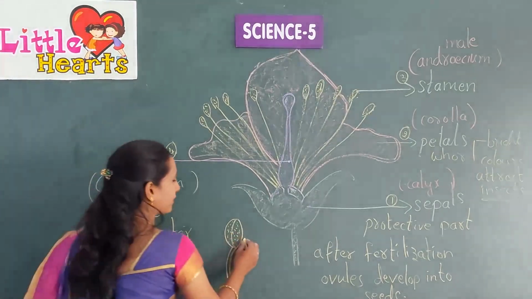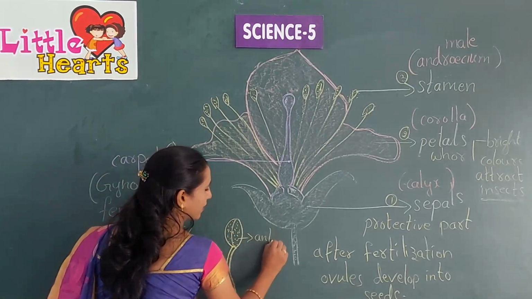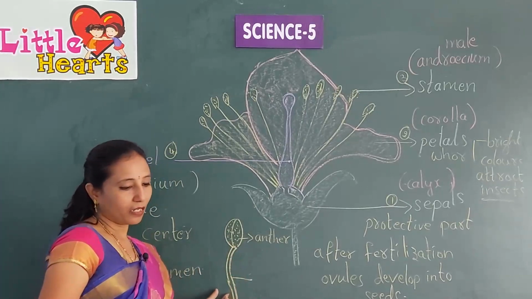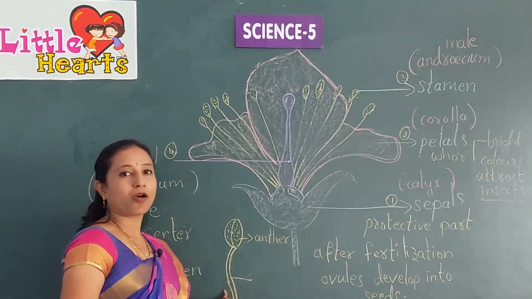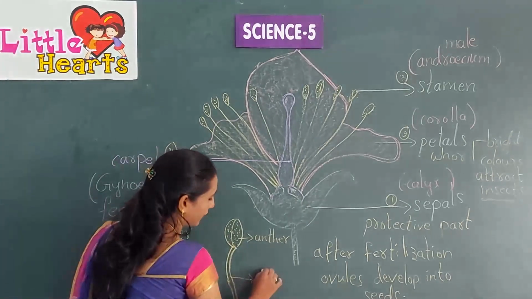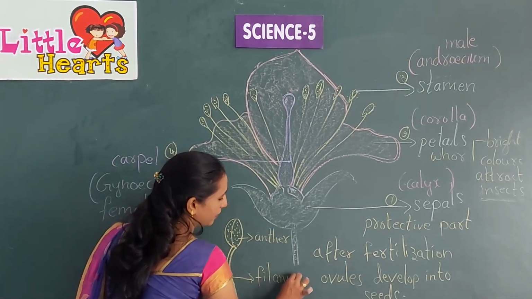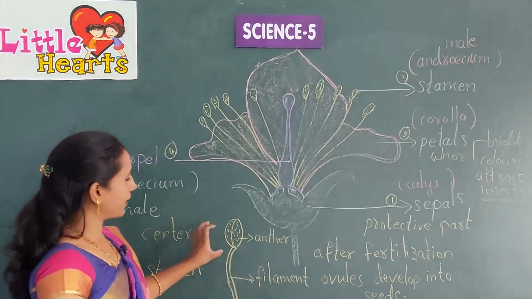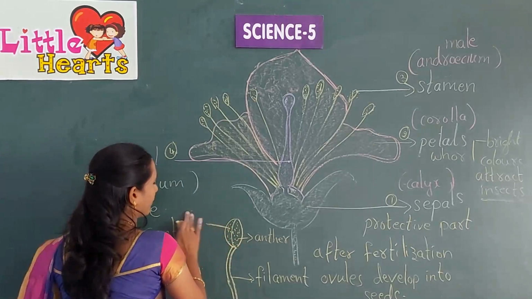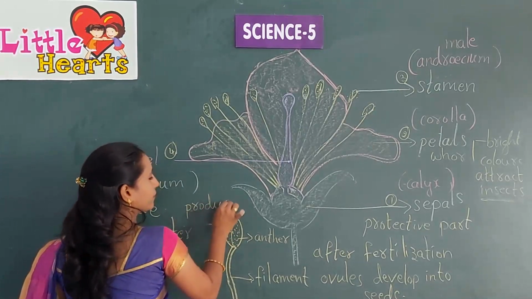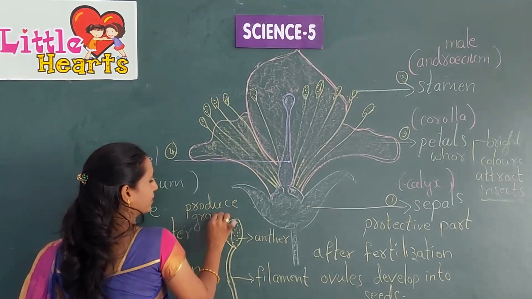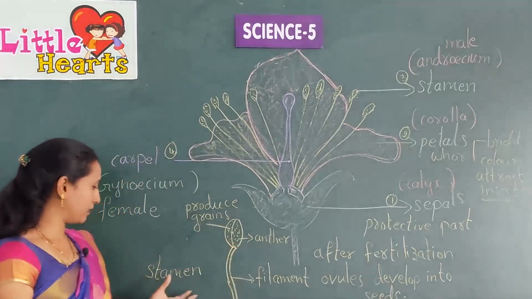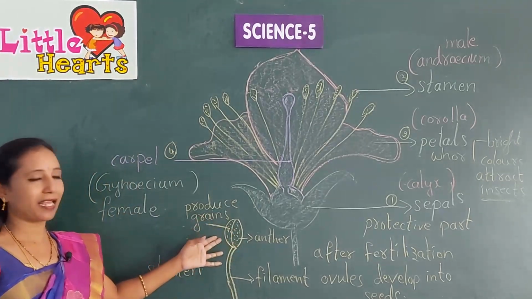The first part is known as anther, and the long stalk below is known as filament. This stamen produces pollen grains over the anther part.